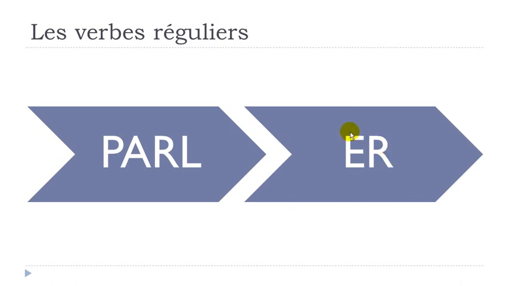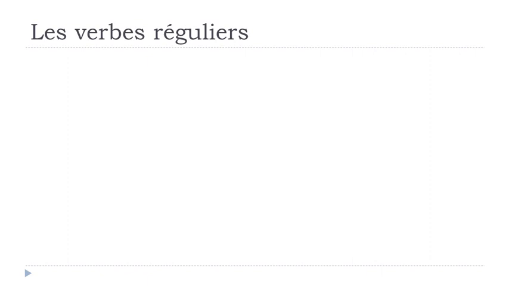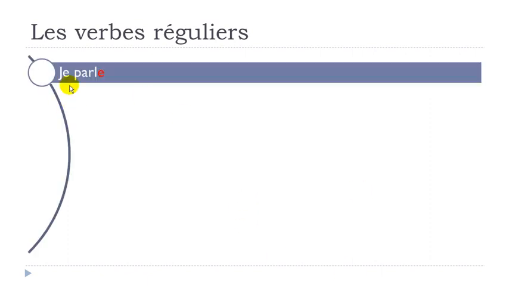So this is one verb ending with er. It means that it belongs to the first group, and it won't be tricky or so difficult to conjugate. So we'll see together how to conjugate this verb. For the first person, je, you put this parle again, and after that you just put the ending e, and the way to pronounce it is je parle.